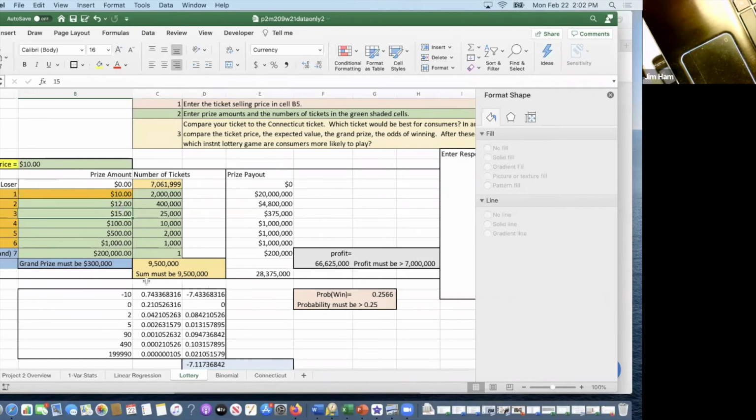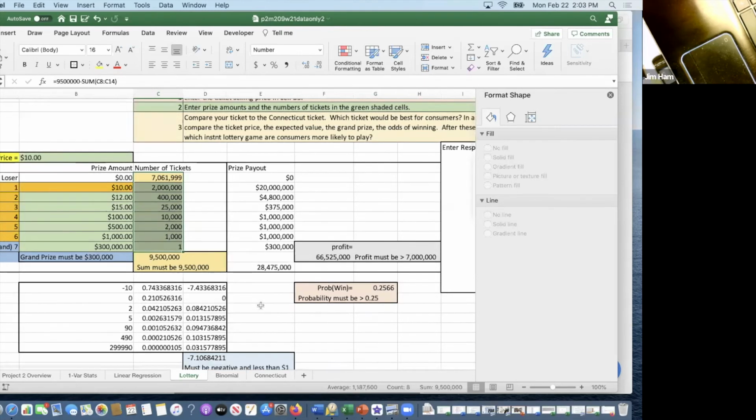Okay. The grand prize must be 300,000. Right now it's sitting at 200,000. So I have to change this one to 300,000. That's going to change all the other numbers. All right, so you get to play around with all these prize amounts, and you get to play around with all these number of tickets. So these are the only numbers that you should be changing on this spreadsheet. These two, and of course the ticket price. Because once you change these, all these other ones would change.